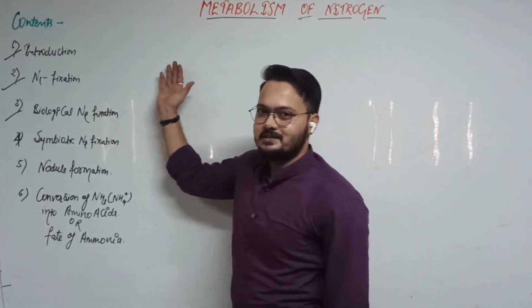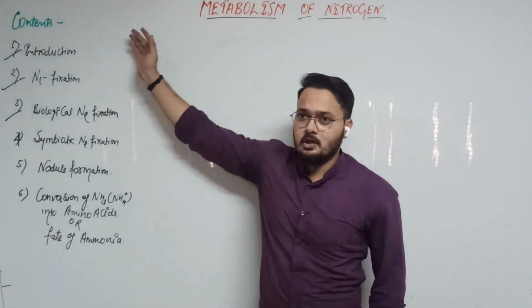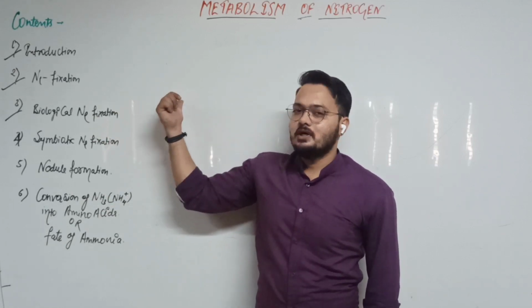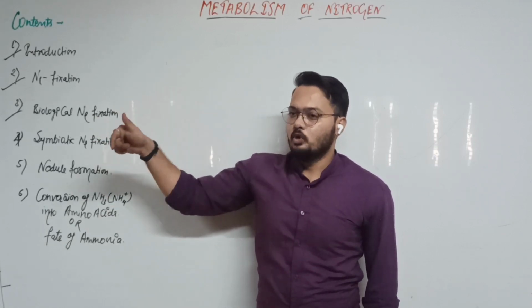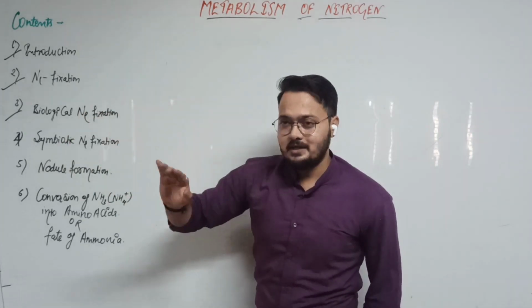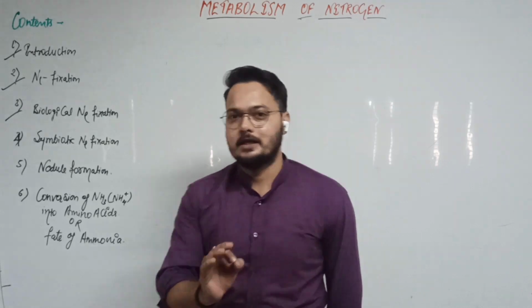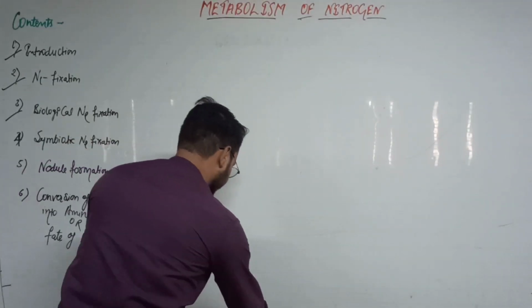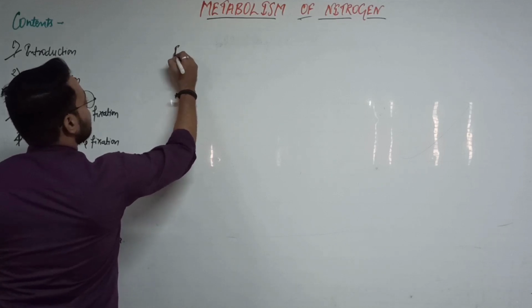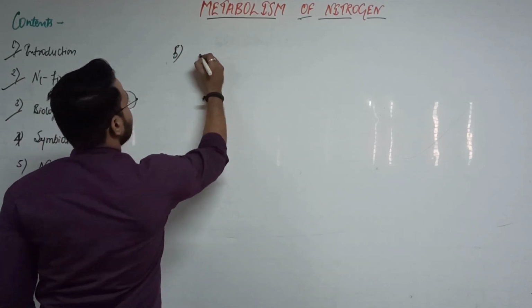Our blood is red because of the hemoglobin, and the nodule color is red or pink because of the hemoglobin. Okay, that hemoglobin is associated with the legume plants, leguminous family plants. That's why we call it leghemoglobin. That is clear. So that is our fifth point. What is the fifth point?